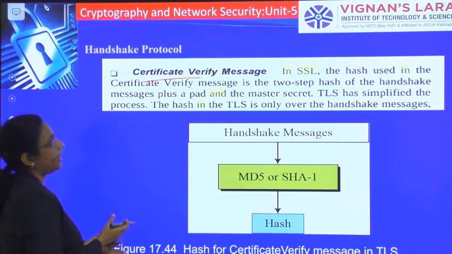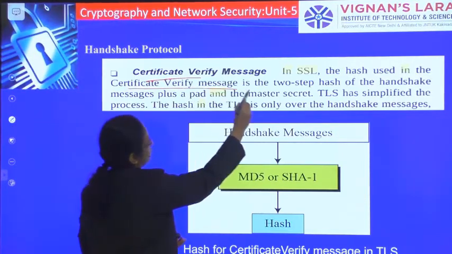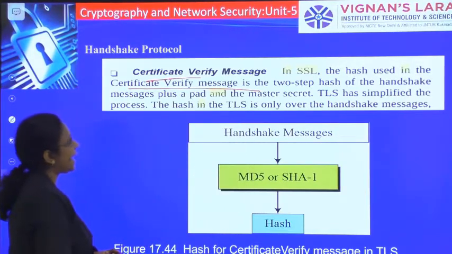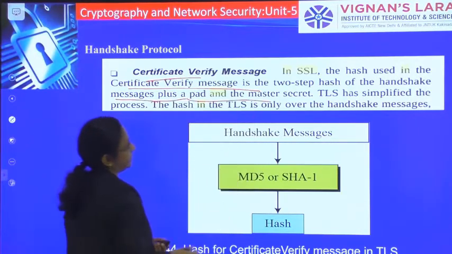In SSL, the hash used in the certificate verify message is a two-step hash of the handshake messages plus a pad and the master secret.